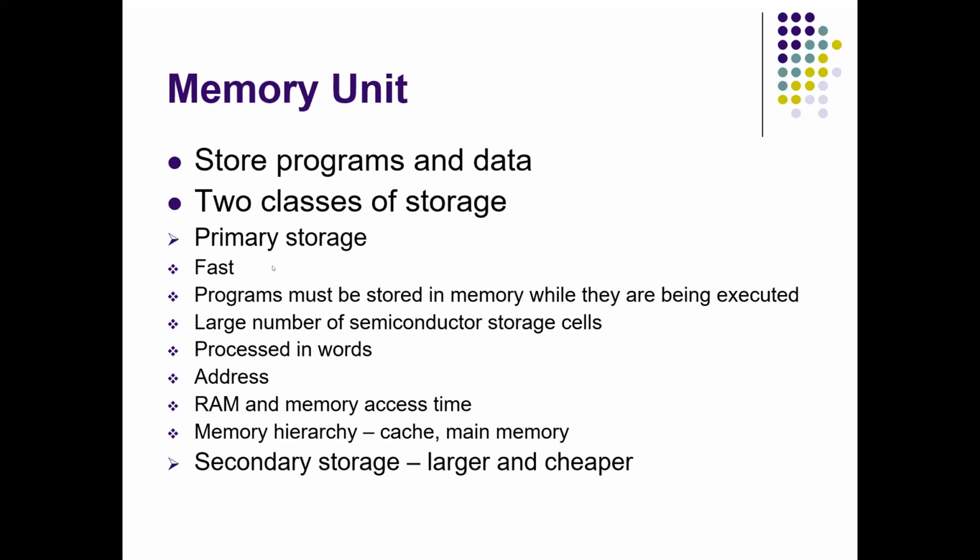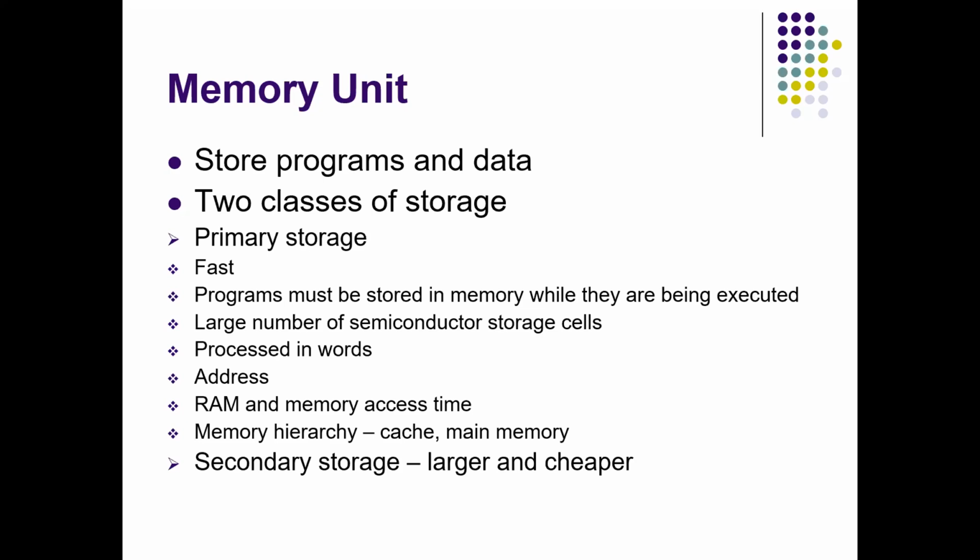So what does this memory consist of actually? What does this primary storage memory consist of? How will it be like? The primary storage memory consists of a large number of semiconductor storage cells.